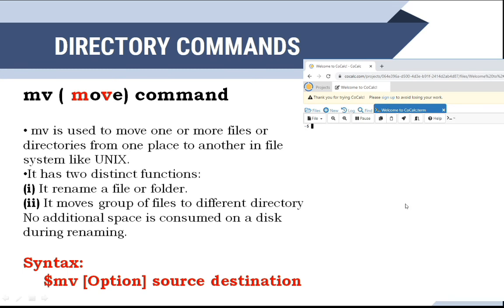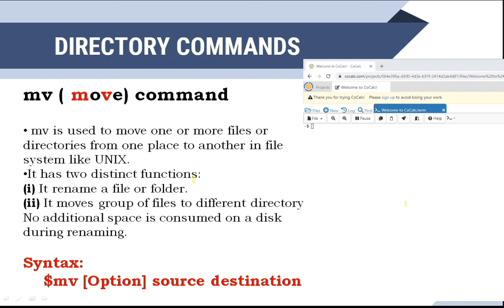Then the next is the mv command. mv is used to move one or more files or directories from one place to another in the Unix file system. If it is moving a file from one location to another, what is the cp command doing here?